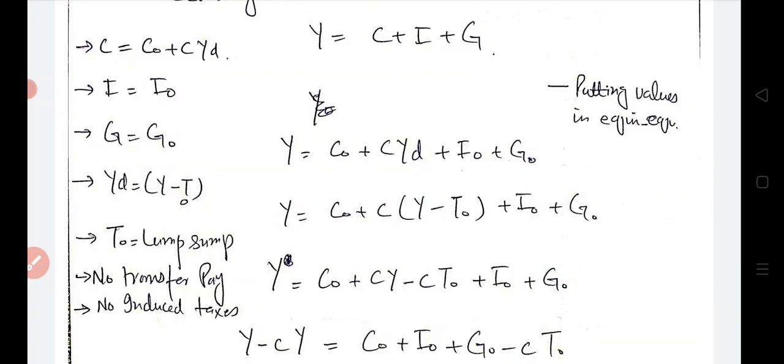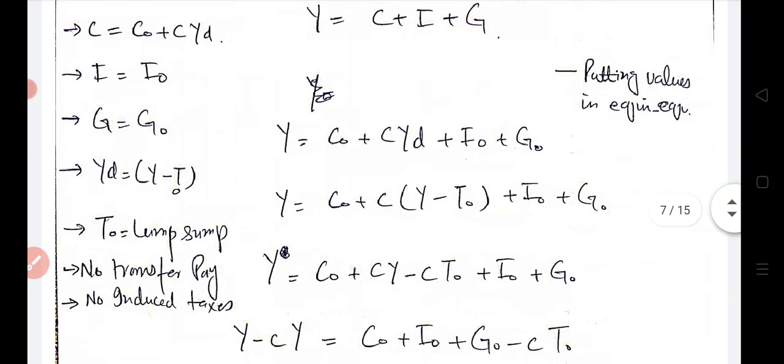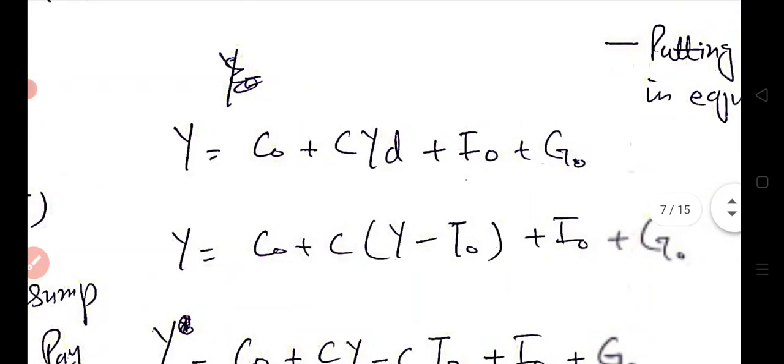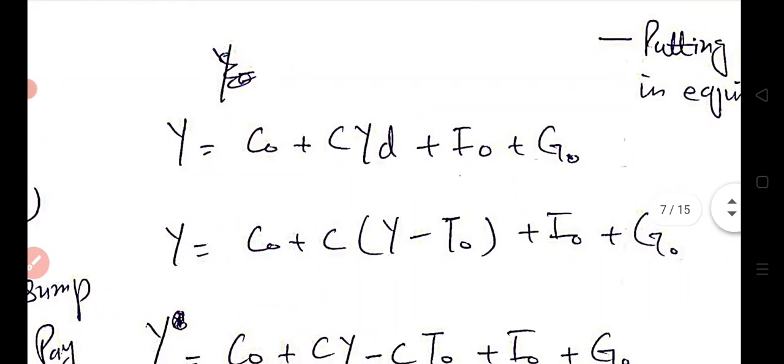Now we put the values of these variables C, I and G into the model. We see here that the value of C is C naught plus CYD. We have put in here C naught plus CYD, and I is I naught as we know, and G is G naught as we know.